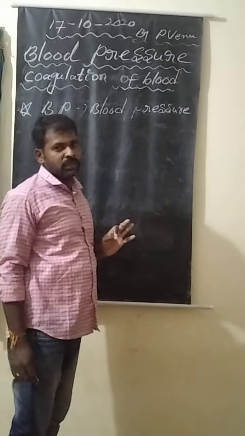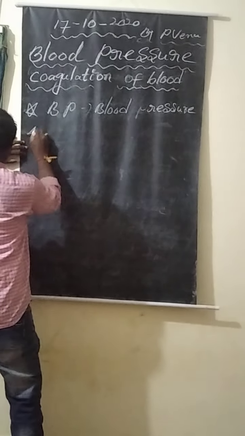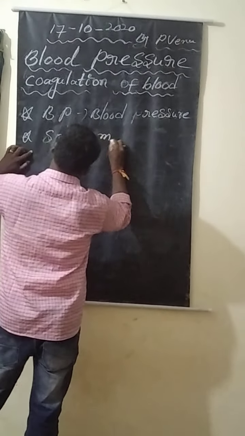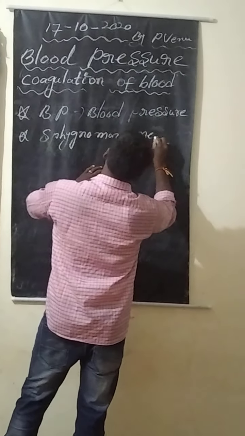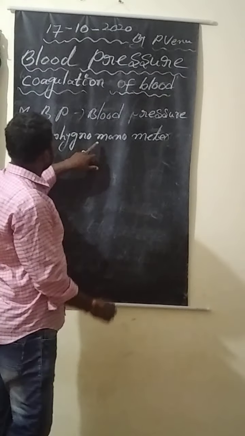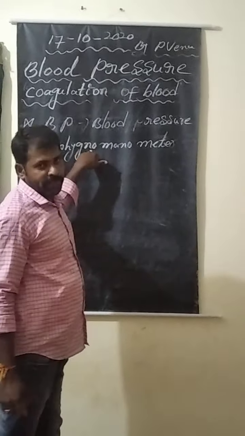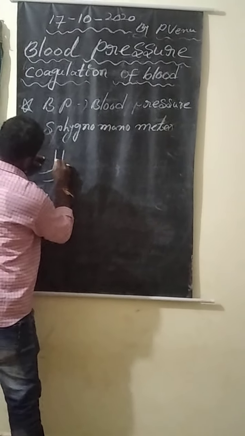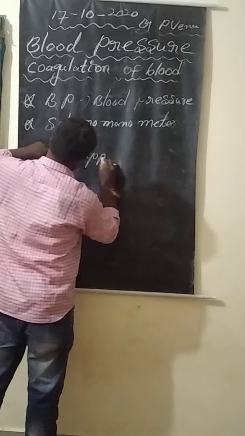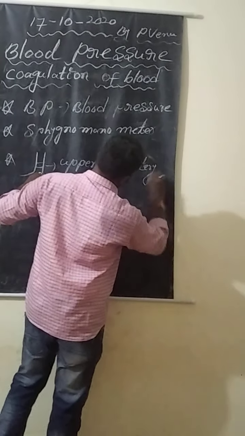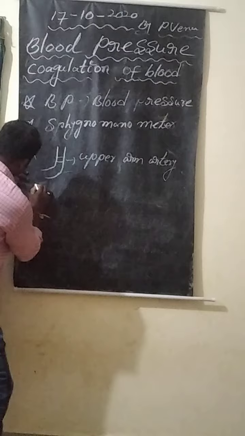BP is measured using a device that is called a sphygmomanometer, and they measure BP at an exact place, that is the upper arm artery.